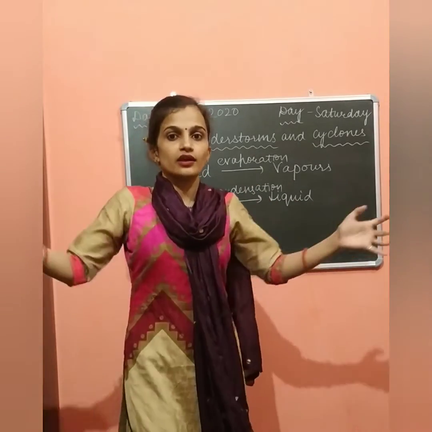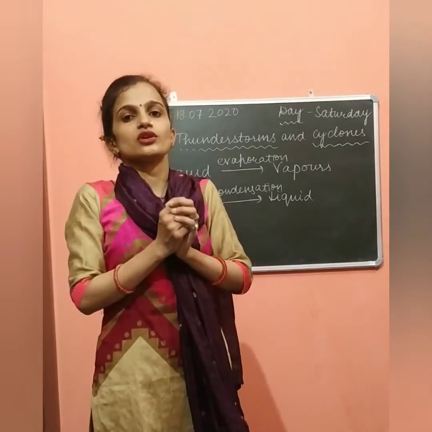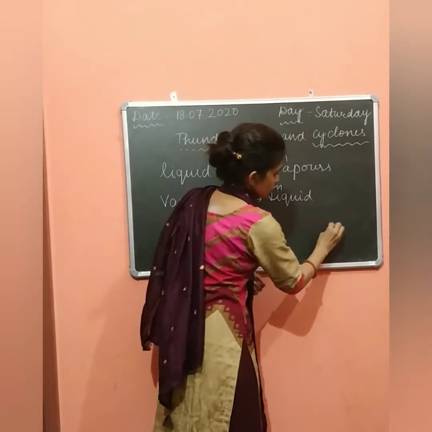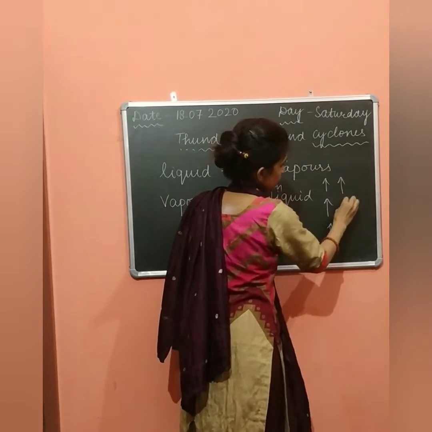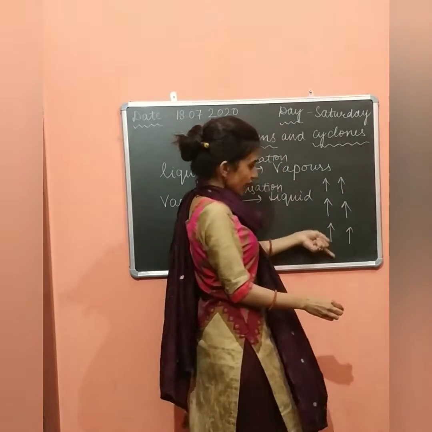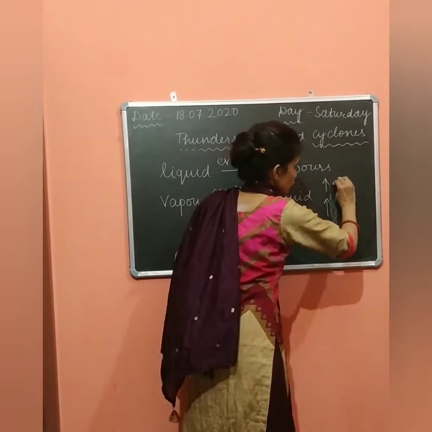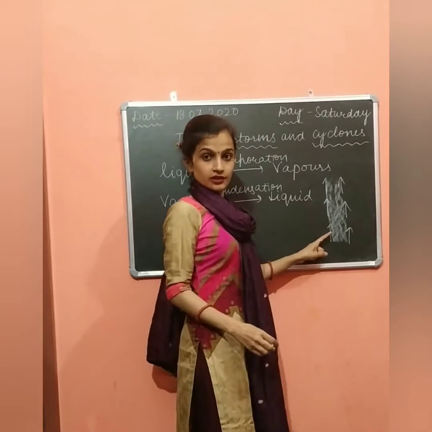And the air from the surroundings rushes to the center. As you can see here, the hot air rises upwards and creates a low pressure region.